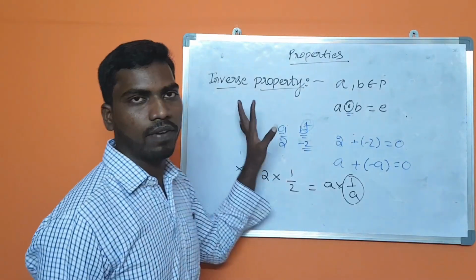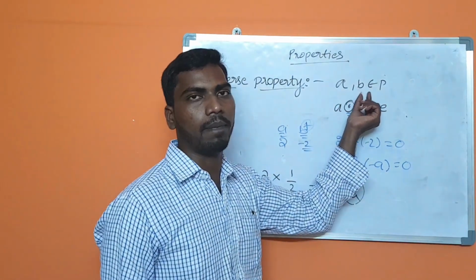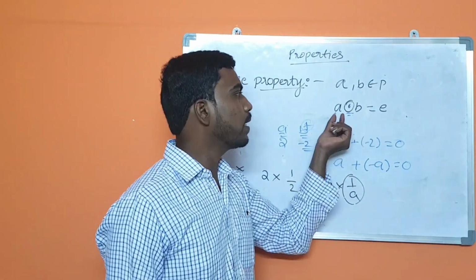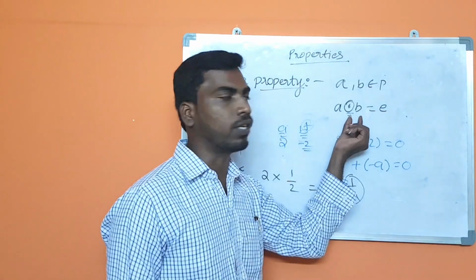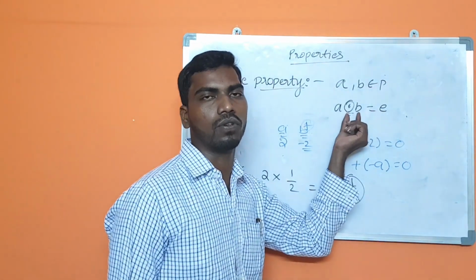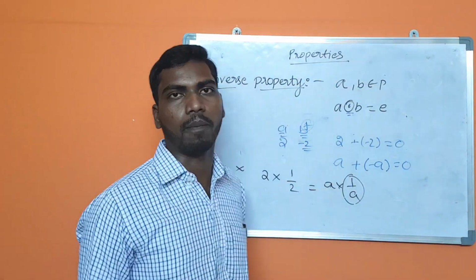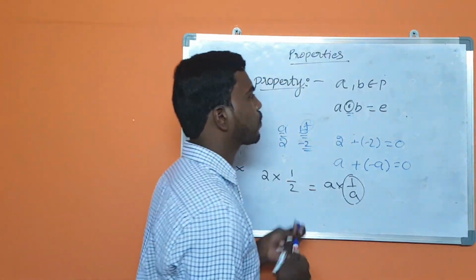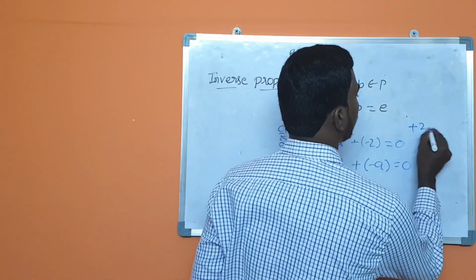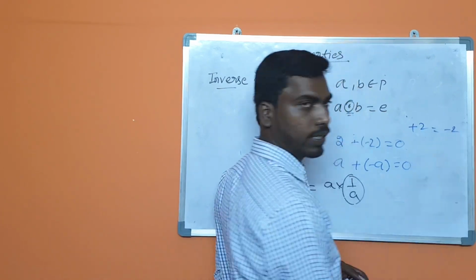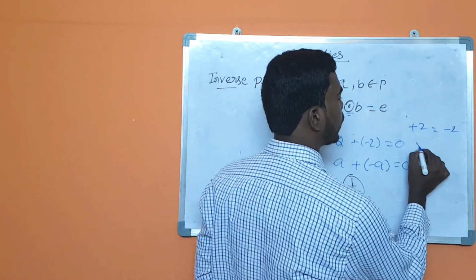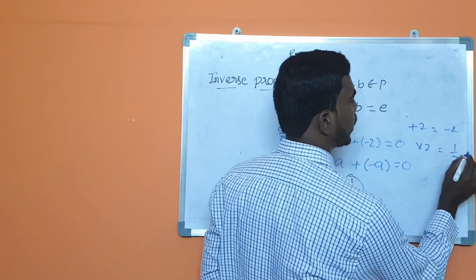Yes. Inverse property. If A, B belong to the set, then A ∘ B equal to the identity, meaning the numbers are inverses, then we can say it is inverse property. For example, what is the inverse of plus 2? Minus 2. What is the inverse of multiplication by 2? 1 by 2.